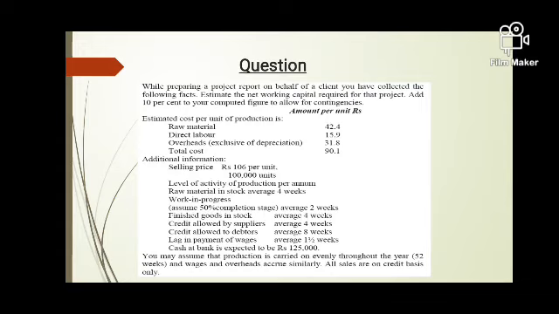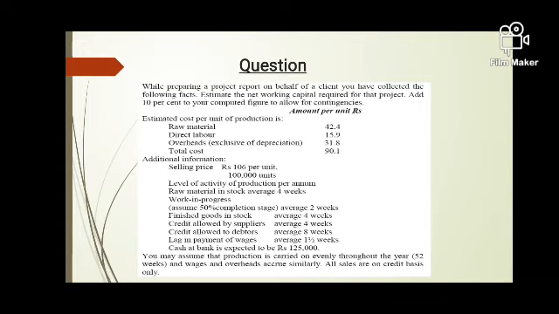Credit allowed by suppliers is 4 weeks. These are our creditors. Our suppliers are allowing us to purchase raw material, but we will be allowed to make payment after 4 weeks. Then we are giving credit to our customers for 8 weeks. Lag in payment of wages means we delay making payment of salary, or wages to labor, by 1.5 weeks, and we have a cash balance of 1,25,000.